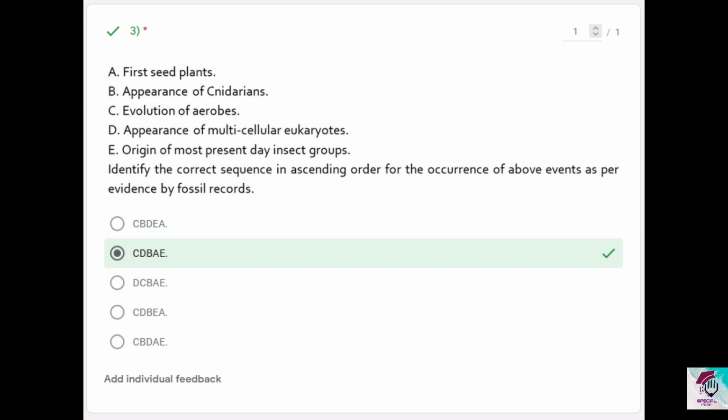So first seed plants, however, appeared when you consider the Phanerozoic eon, in the Paleozoic era around 359 to 299 million years ago. Then B, appearance of cnidarians. Cnidarians appeared actually in the Proterozoic eon.